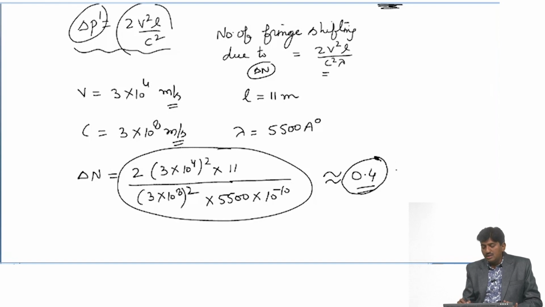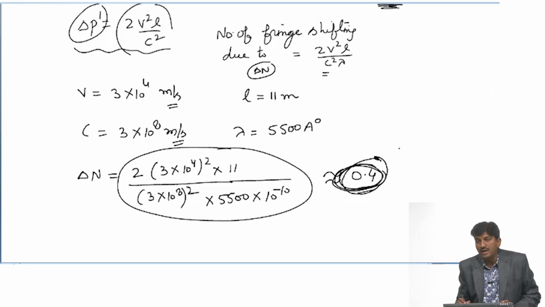But there was no change in the fringe shift. It means they could not prove that there is a relative change when they rotate this experiment, and in the end they said that this experiment is disproved.